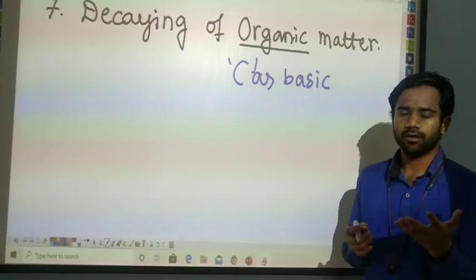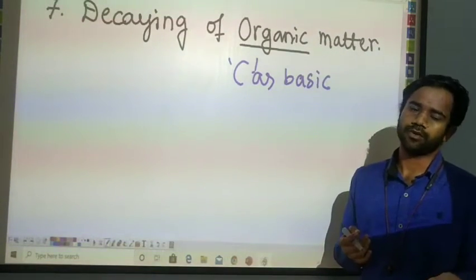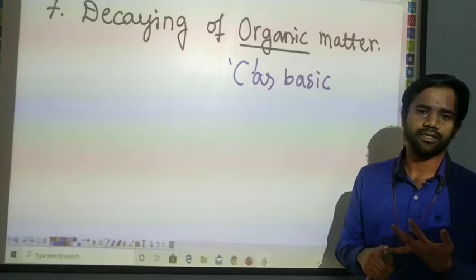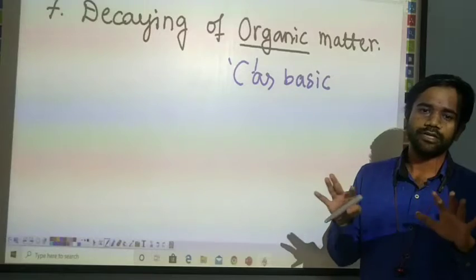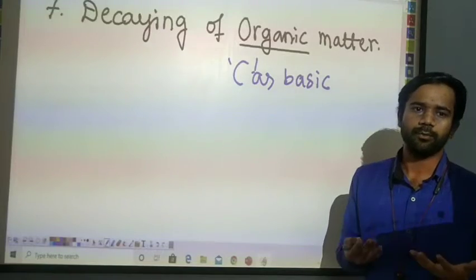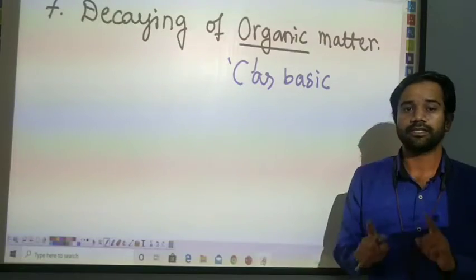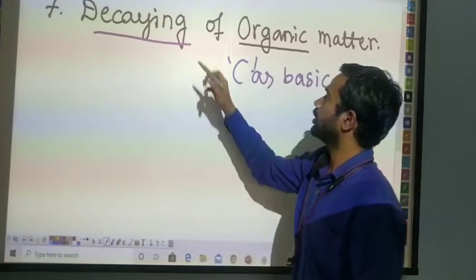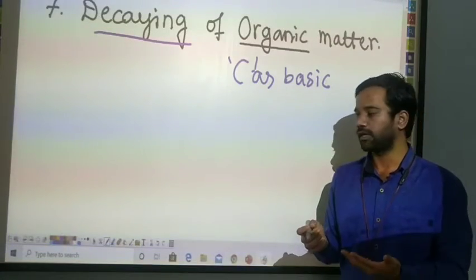If you throw any vegetable or leaf in the atmosphere, it is going to decay by the action of viruses, bacteria and fungi. It may be a leaf, paper, or the human body; they decay after some time. Decaying of any organic matter is an example of a chemical change.